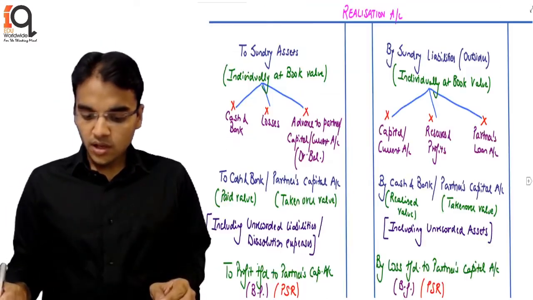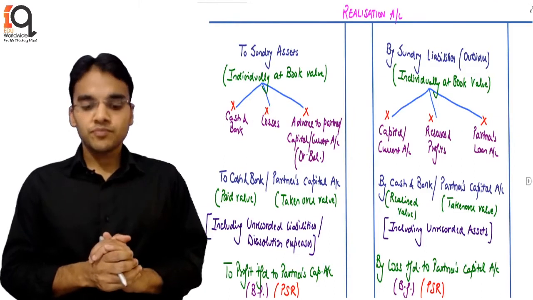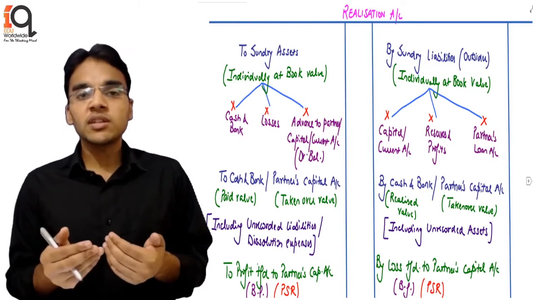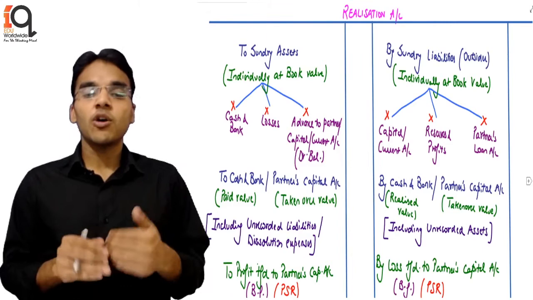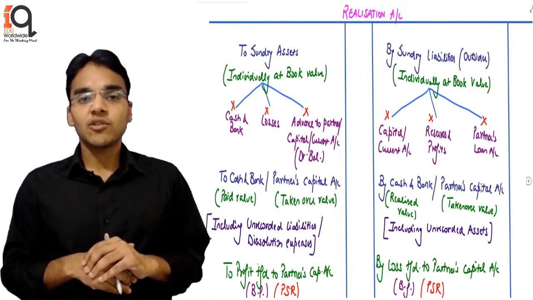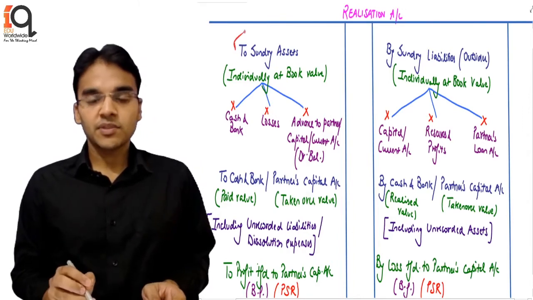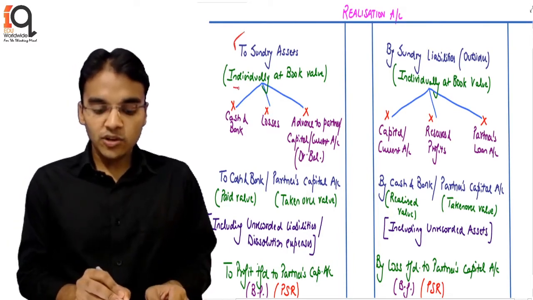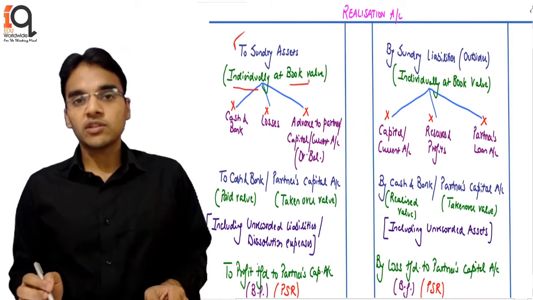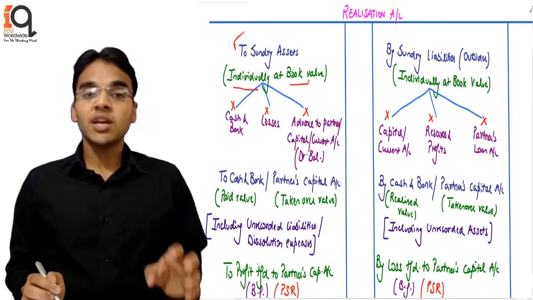Now there is a realization account also. I am going to discuss an entry, then we are also going to see the posting, how it appears in the realization account. So in the realization account, the first part is Realization to Sundry Assets. All the assets individually at book value we are going to transfer, and we are not going to transfer actually three things.